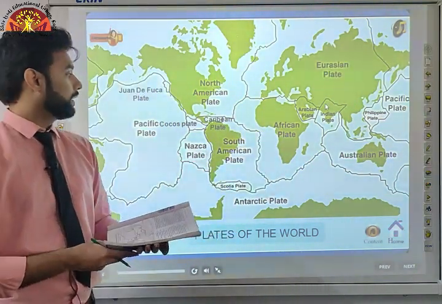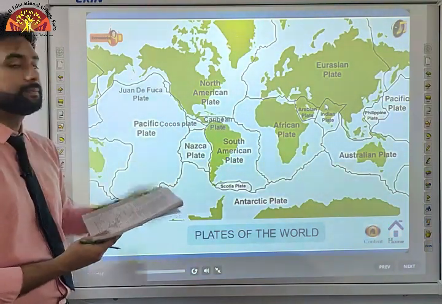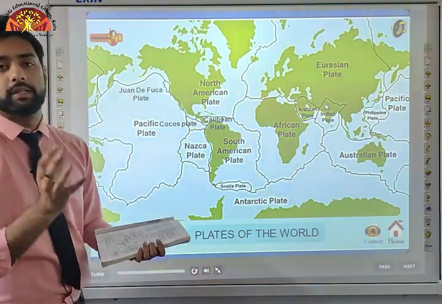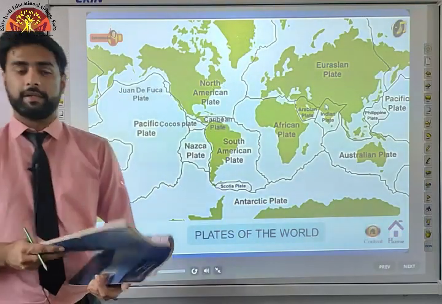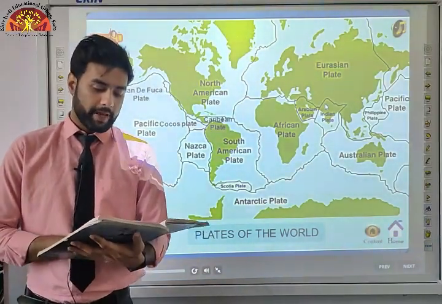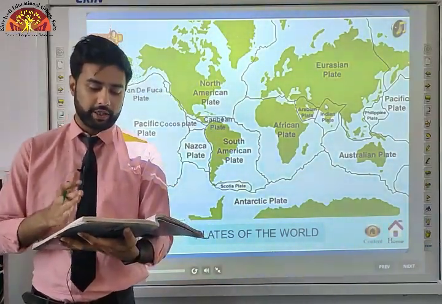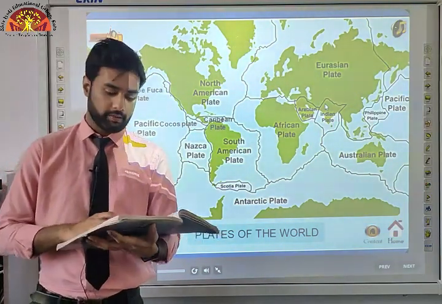But if we look at the Pacific plate, look here, you will find that the landmass is almost none. That is why it is an oceanic plate. Now, the Pacific plate is largely an oceanic plate, whereas the Eurasian plate may be called a continental plate. I hope you understood this.